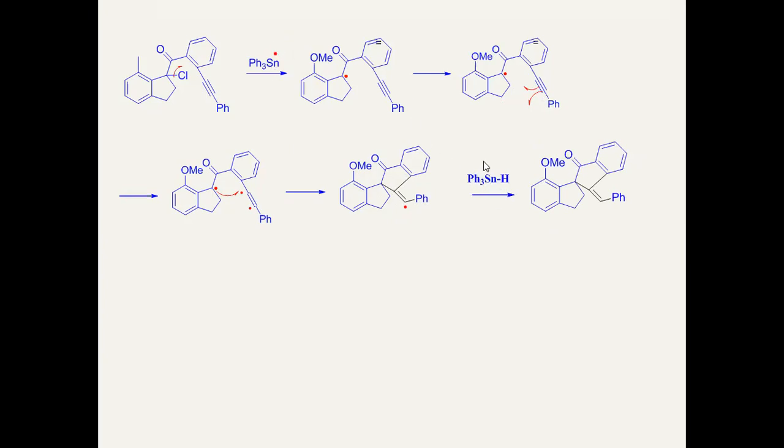Again, such a radical is generated. This radical further reacts with a second molecule, and the second molecule converts into the product again by the generation of triphenyl tin radical, and the reaction continues. In this way, the reaction continues till the complete consumption of one of the reactants from the mixture. So this is the mechanism involving this reaction.